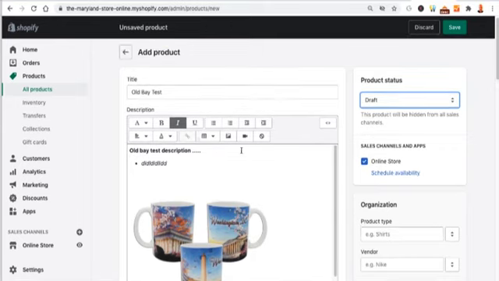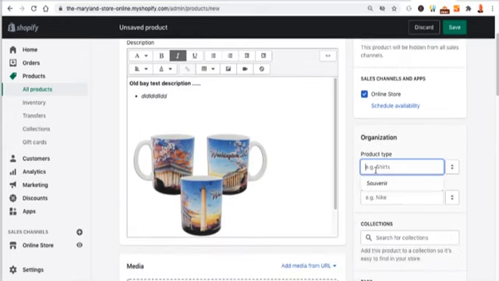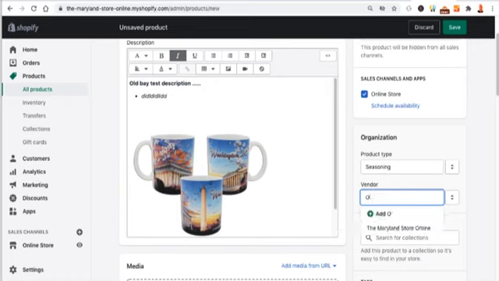So in this case, as Old Bay test, it's an actual product type is a seasoning. So I'm just going to type in seasoning. You don't really have to do this if you don't want to, but it just helps later on if you're trying to search for things. Vendor could be Old Bay, right? Or it could be the Maryland store, whatever you want.